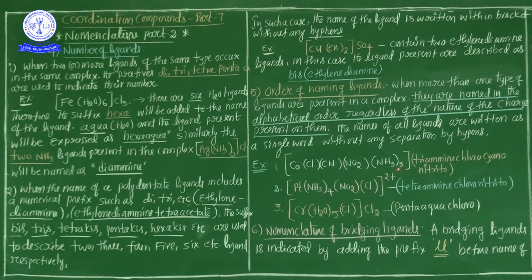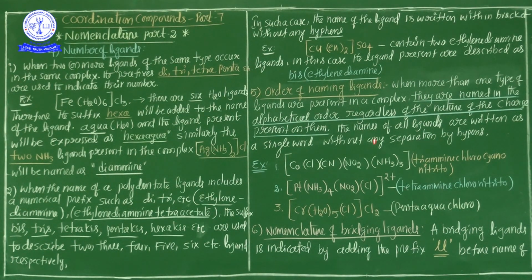The ammine is present three times, and since it is a monodentate ligand we use tri. So triammine, next chloro, then cyano, then nitrito, then cobalt(III). This is the name of the complex.